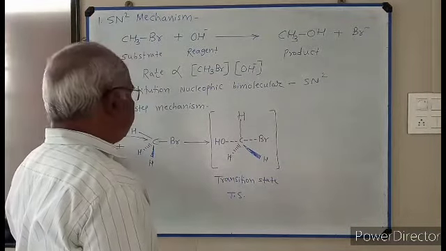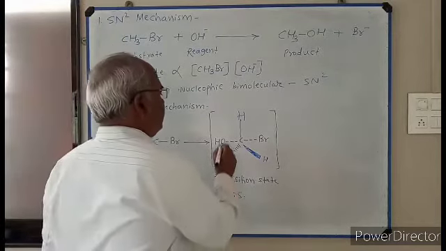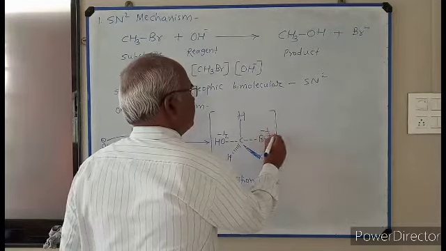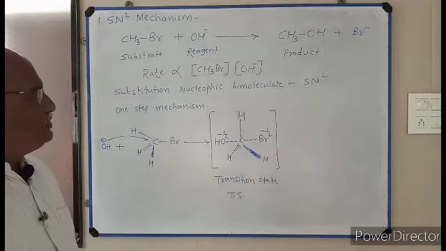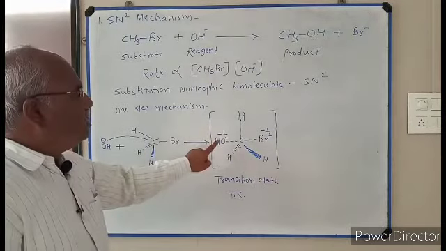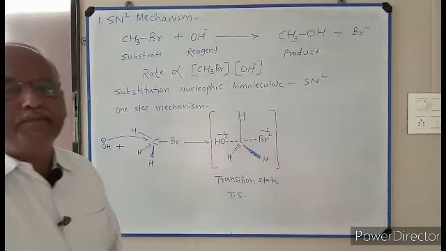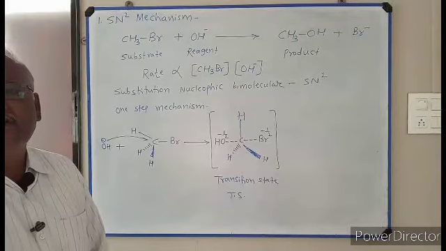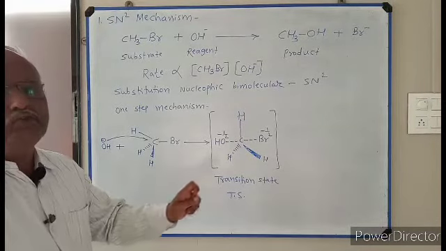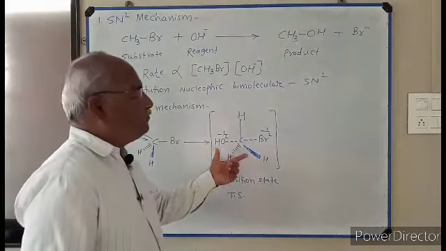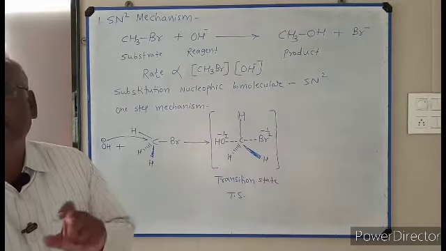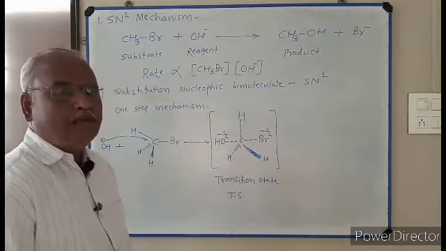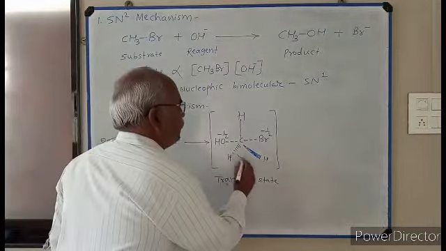The negative charge on this OH minus is equally distributed, minus half. The negative charge is equally distributed on this OH group and bromine atom. Its life is very short. It cannot be isolated. The 3 hydrogen atoms are in one plane, making an angle of 120 degrees,